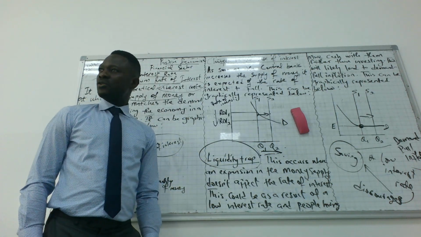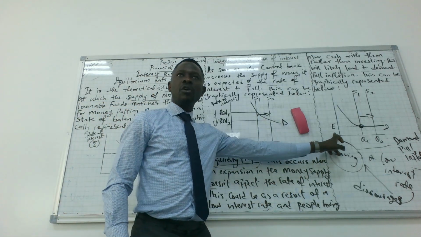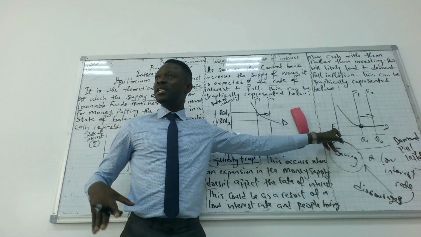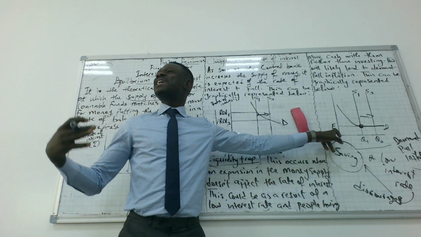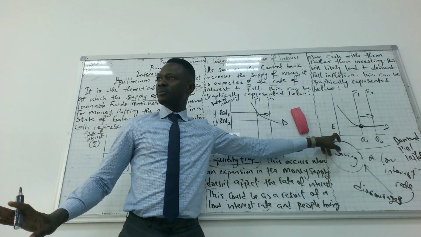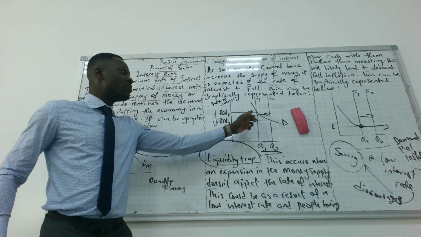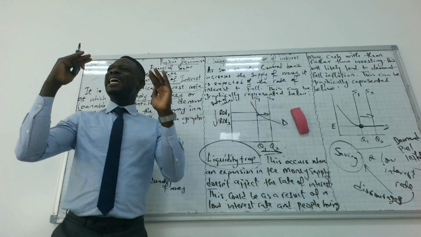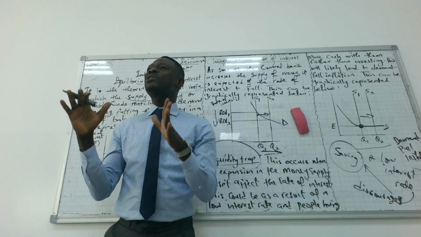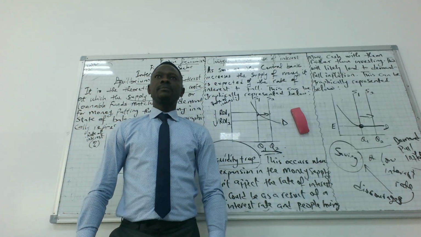Do you understand liquidity trap here? Yeah. This is liquidity trap because there's a lot of money in supply, but people keep it, they don't spend it. They don't save it, they rather spend. They are not investing. And that would lead to inflation. But an increase in money supply, where we have a stable interest rate, will reduce the interest rate and increase the quantity of money in circulation.